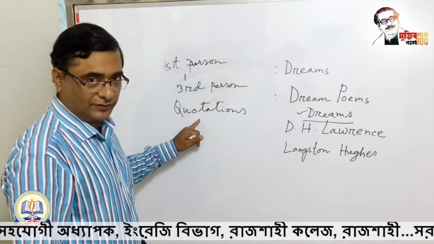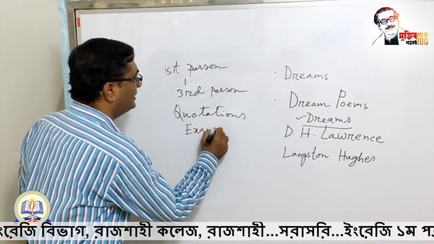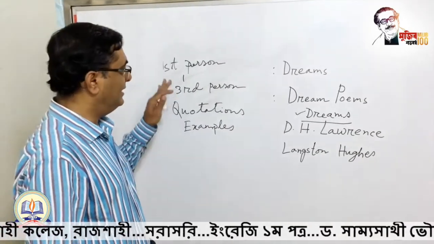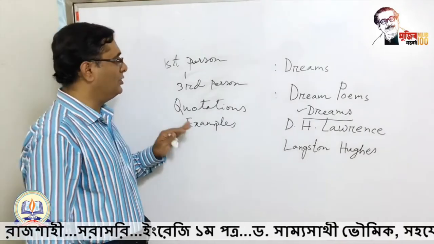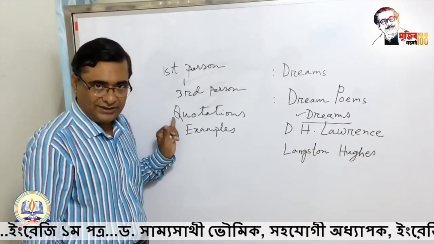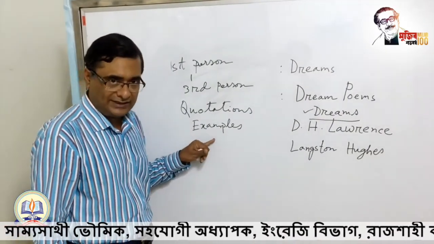So this is also very important. And you have to avoid examples. Don't use the examples that you get in the text or in the passage. So you have to avoid quotations or direct speech in summary writing, and you have to also avoid examples in summary writing.